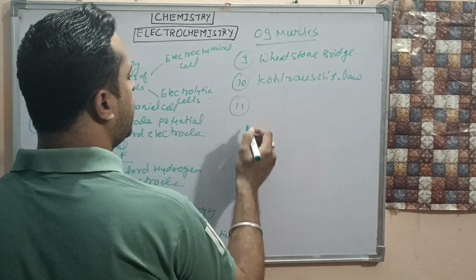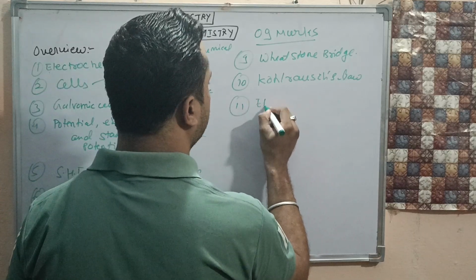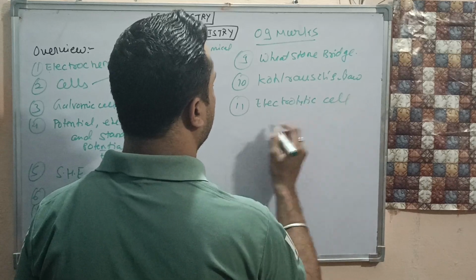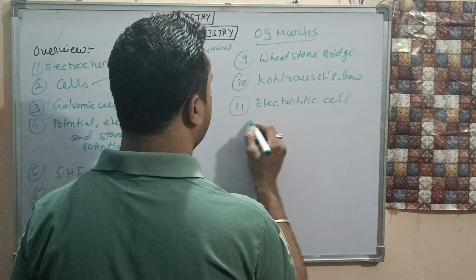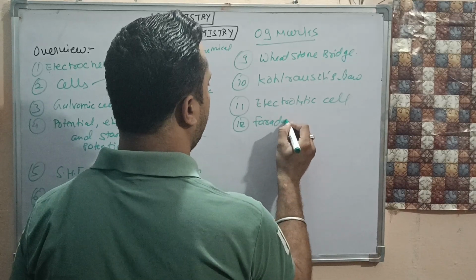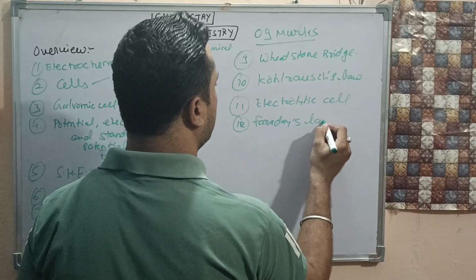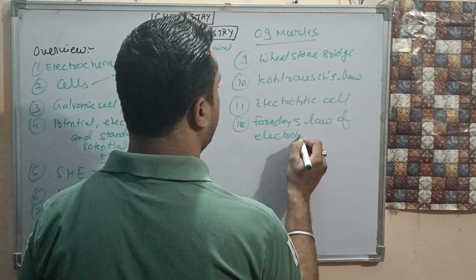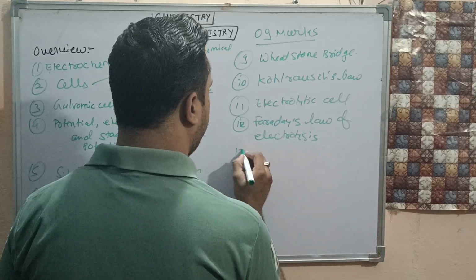Then we are going to study the electrolytic cell. In the electrolytic cell, we are going to study Faraday's laws of electrolysis, and then we are going to study the batteries.